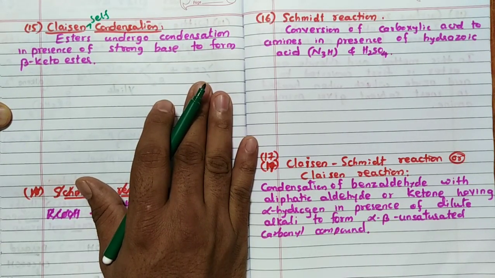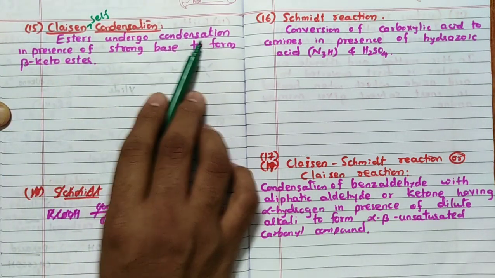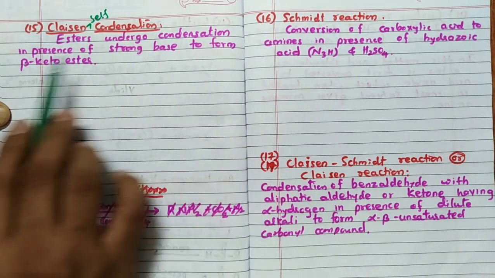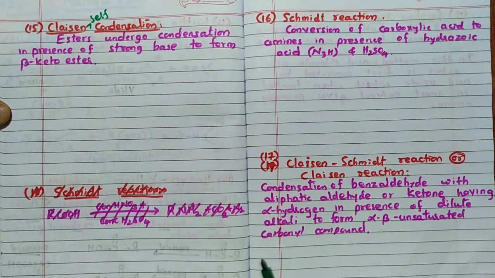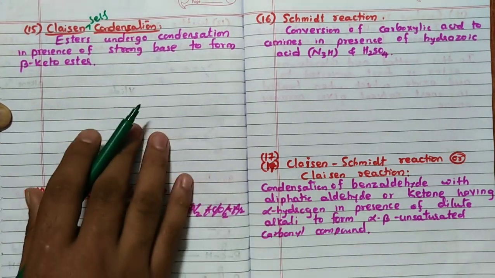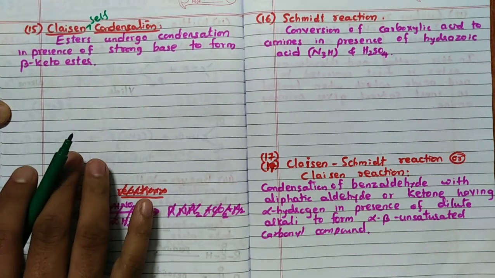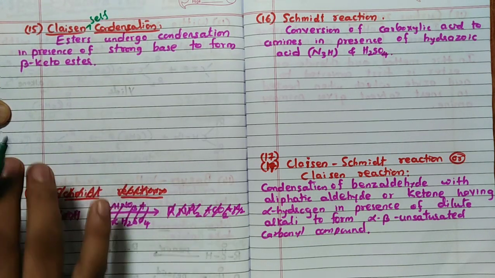So what will happen in this particular case? Remember, esters undergo condensation in presence of a strong base to form a beta keto ester. It is an analog of, remember, aldol condensation. Similar to aldol condensation, but here esters are undergoing condensation. So now I will show you how it is possible.